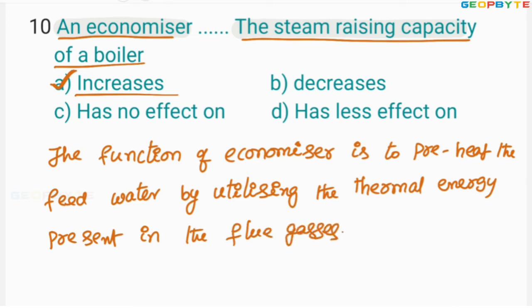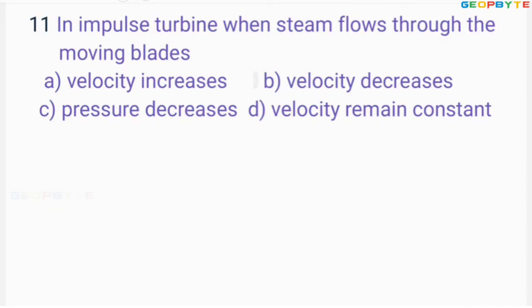That is the function of the economizer. Let's take the next problem. Look at the 11th problem. In impulse turbine, when steam flows through the moving blades. Dear friends, the impulse turbine blades are arranged such that the pressure of the steam remains constant in the blades.